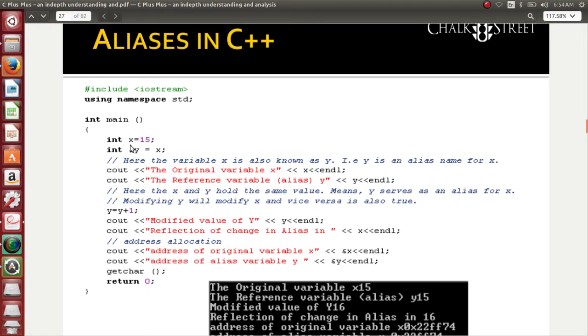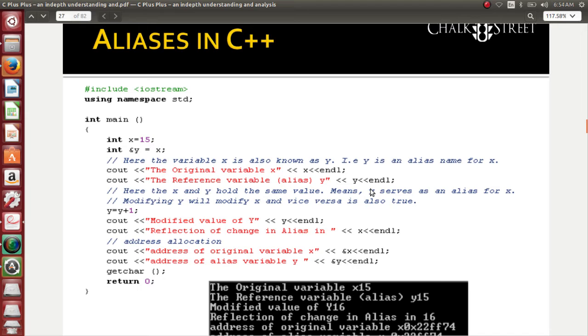I have a variable named x which has an integer 5 in it, and now I assign the address of x to y, which means the variable x is also called y, or y is an alias name for x. The address of x is represented by the name y also. Whatever content x has, I am representing it also with y.